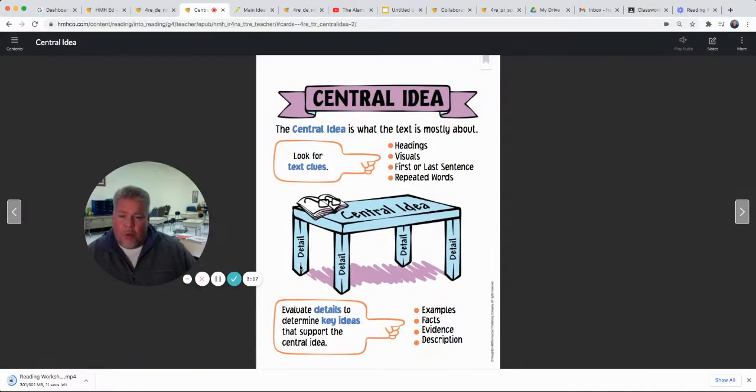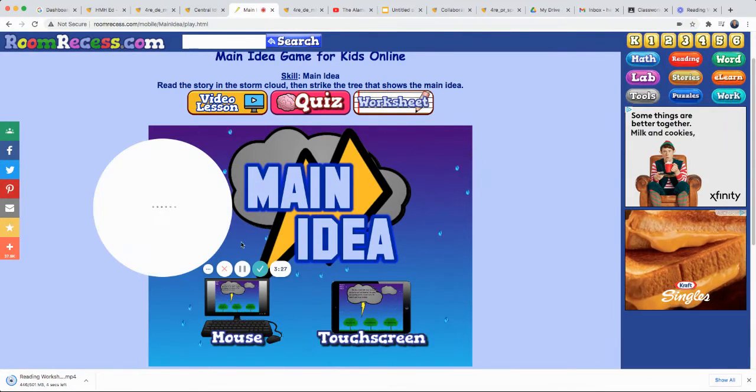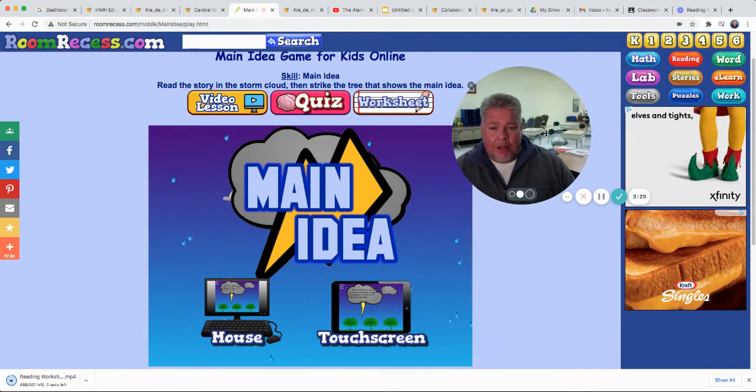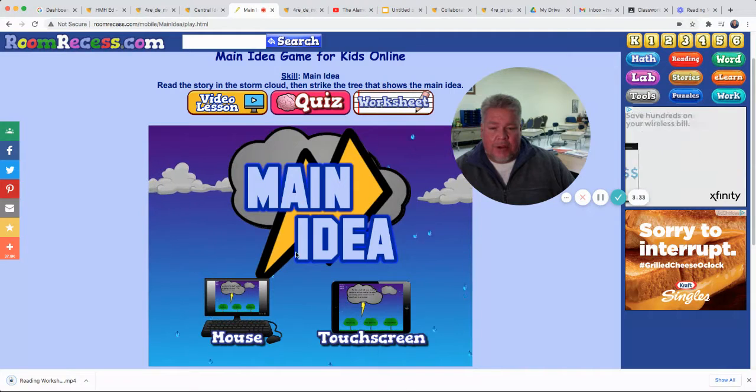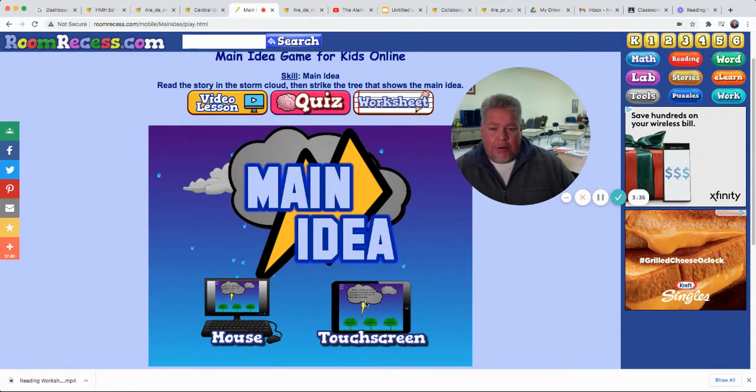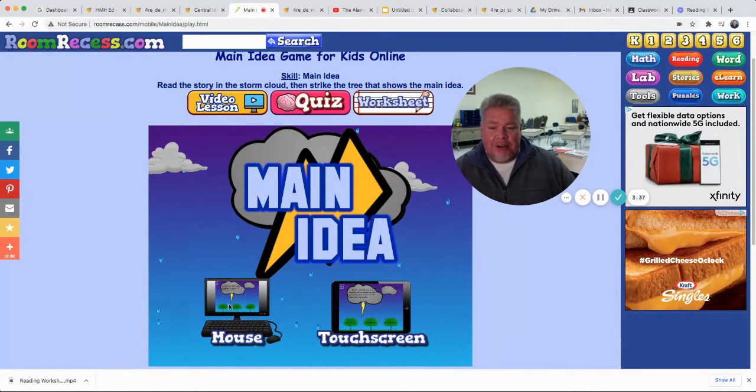And so I want you to work on a central idea, main idea a little bit today. At the end of the slides, on the last slide, will be a link to get you to this game. This is a game on main ideas, on Room Recess. Depending on what kind of computer you have, you can touch the touch screen or use a mouse.